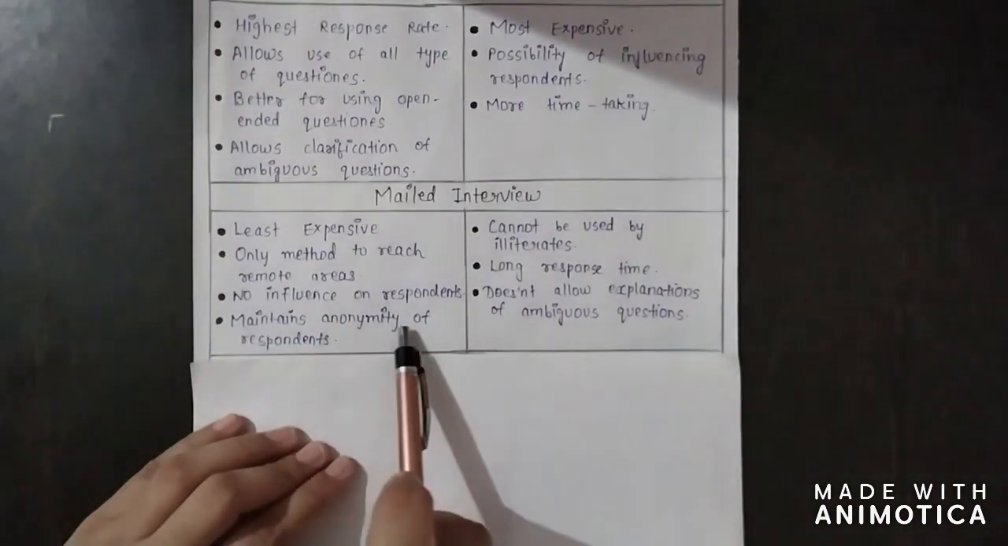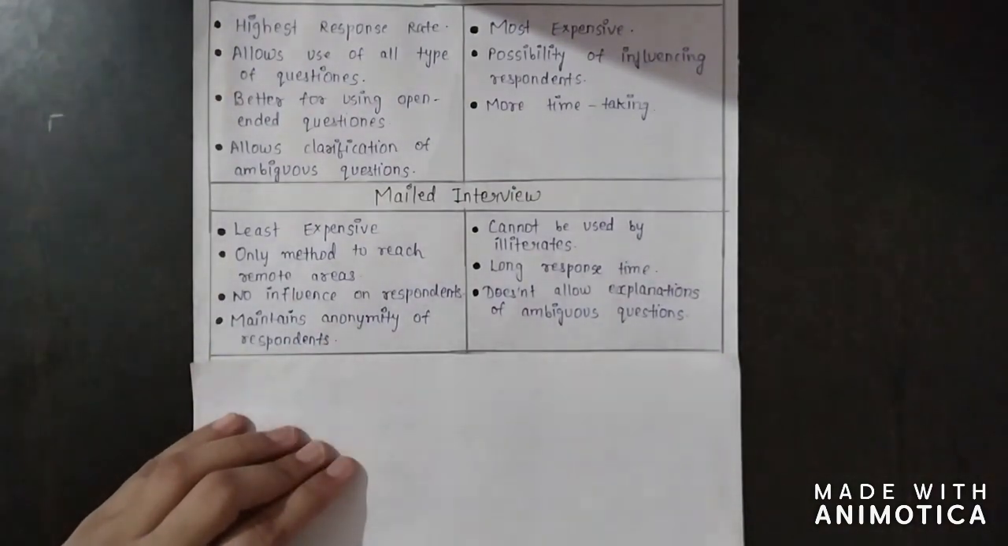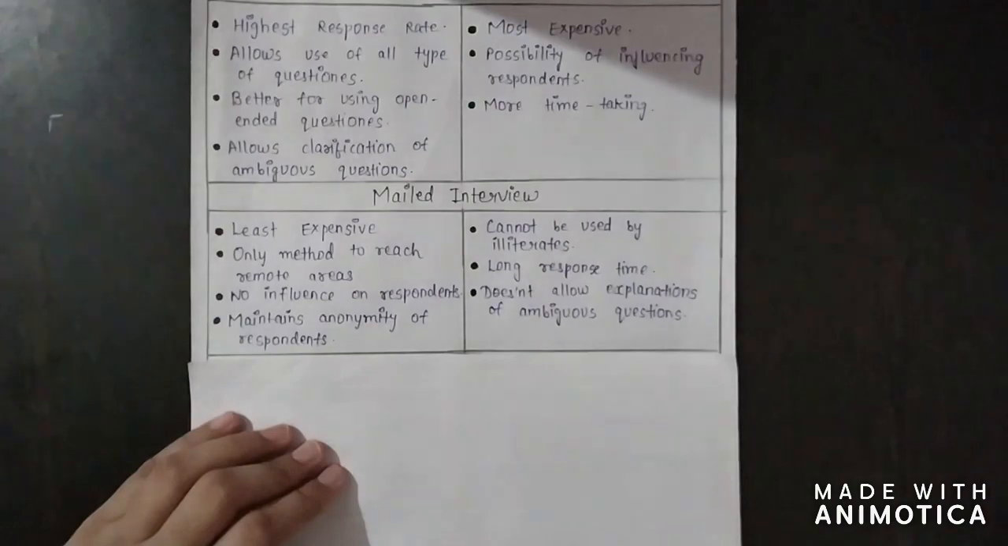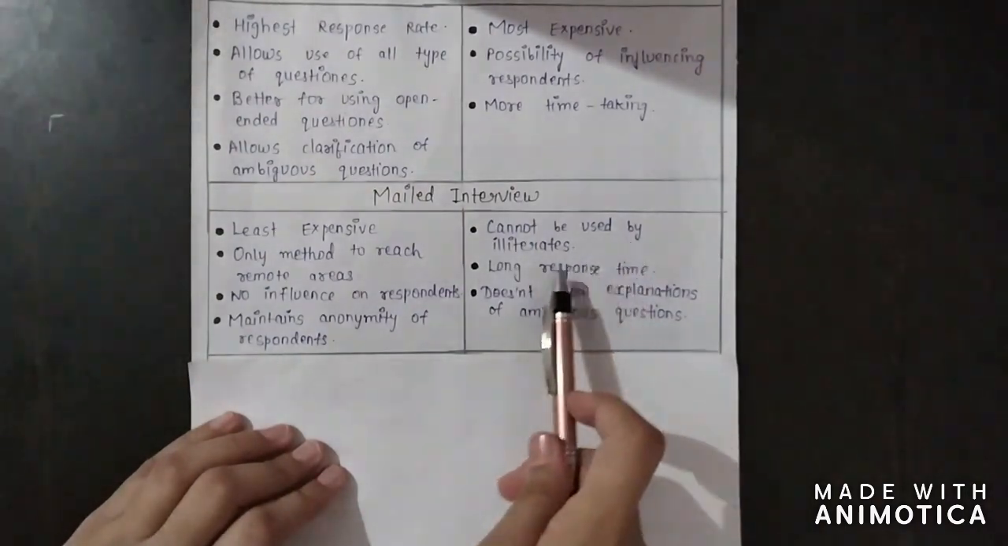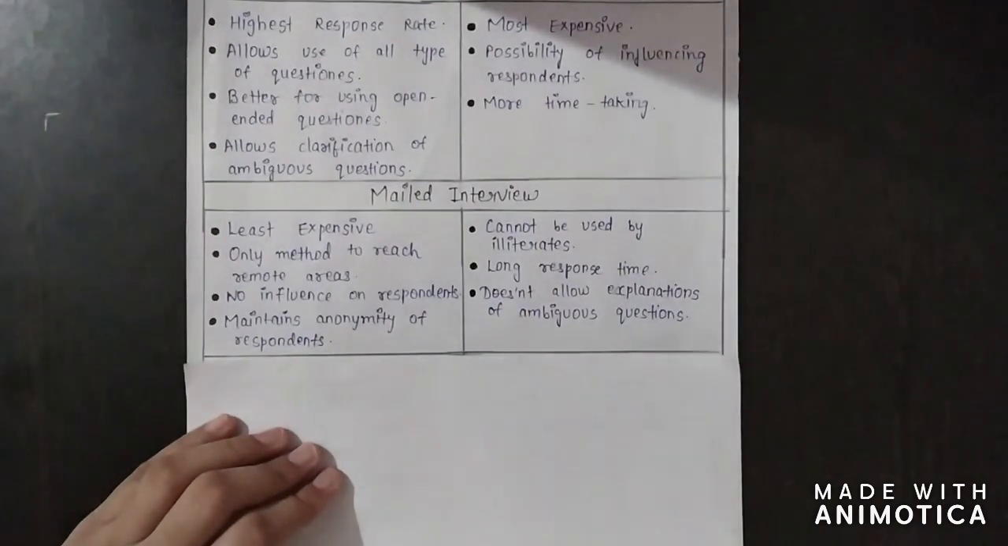Next is maintains anonymity of respondents. It means that the respondent will remain unknown to the investigator and the institution which is collecting the data. There will be no personal touch between the investigator and the respondent. Now disadvantages. It cannot be used by illiterates. If the person is not able to read and write and understand the question, he will not be able to write the answers.